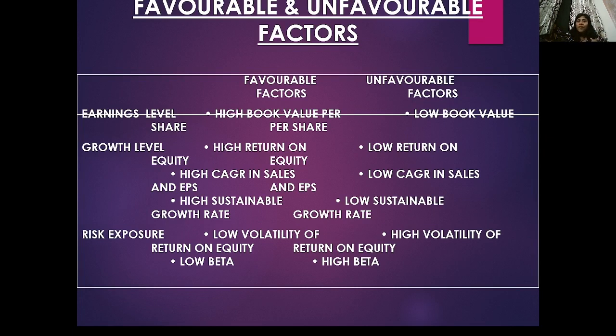If a company has 20 lakhs in assets and 10 lakhs in liabilities, the ratio is 2:1. We can say the higher the current ratio, the more favorable. But the liquidity ratio should be equal, 1:1. For the PE ratio, the lower it is, the more ideal. Risk exposure means low volatility of return on equity is favorable and high volatility of return on equity is unfavorable.